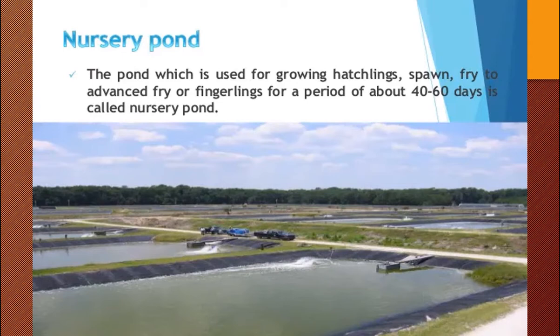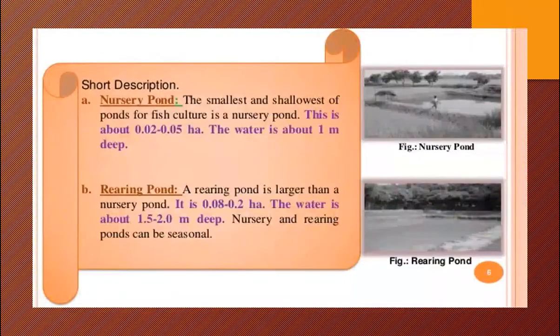The next one, nursery pond. These are additional pictures, whenever I get them, I am providing them to you. The pond which is used for growing hatchlings, spawn, fry to advanced fry or fingerling for a period of about 40 to 60 days is called nursery pond. Are you clear?